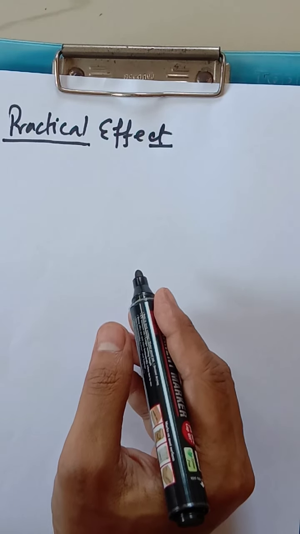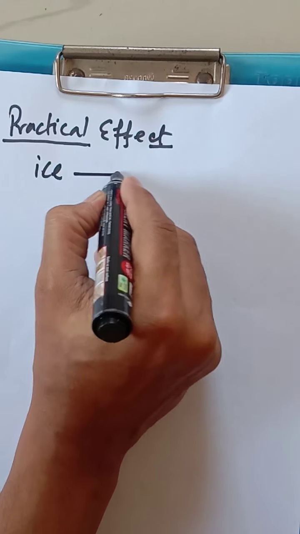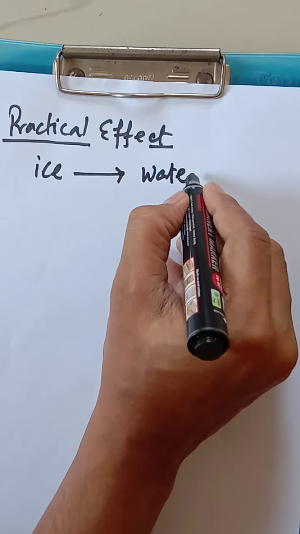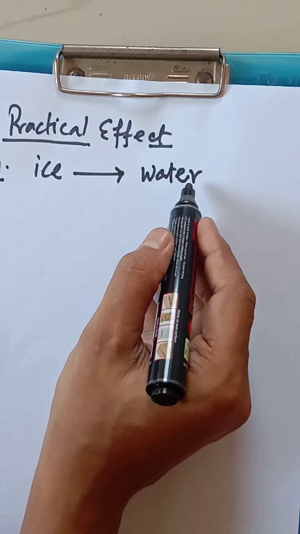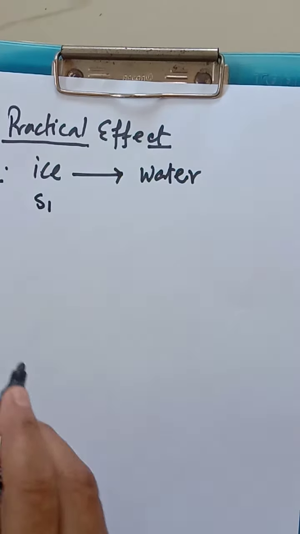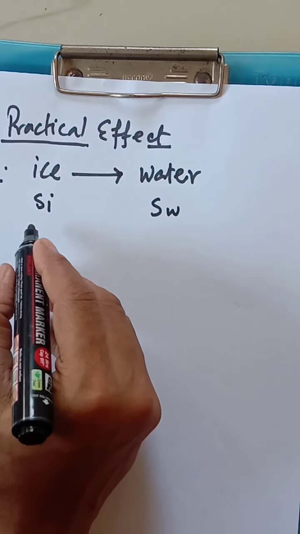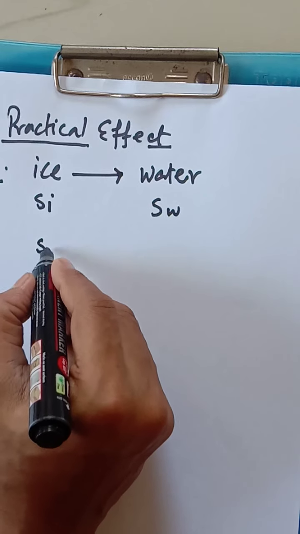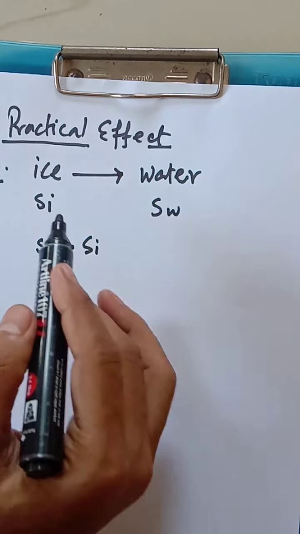In case of practical effect, if say ice is melting, ice to water, if this question is asked, first practical process, so ice to water, so here if the entropy is Si here and here Sw, so where the entropy is more, obviously Sw entropy is greater than Si. Why? I think very easy to understand.